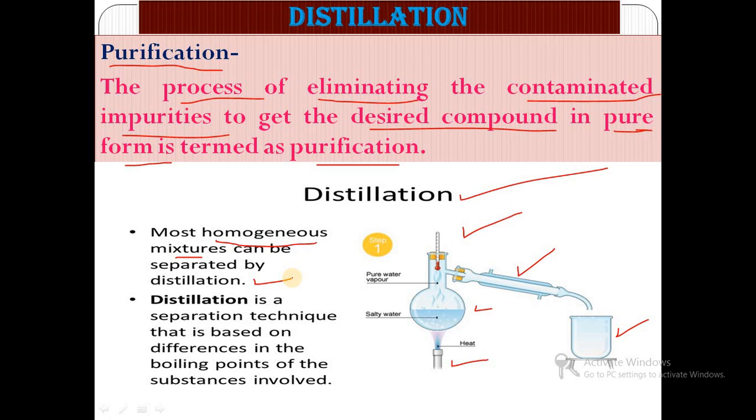Homogeneous mixture means miscible substances. When two liquids are miscible with each other, they form a homogeneous mixture, and that type of mixture can be separated by the distillation technique.